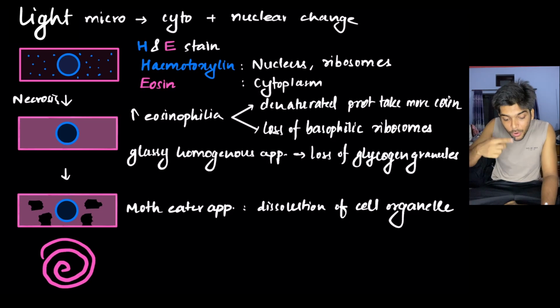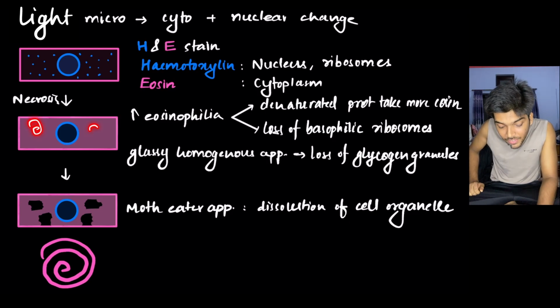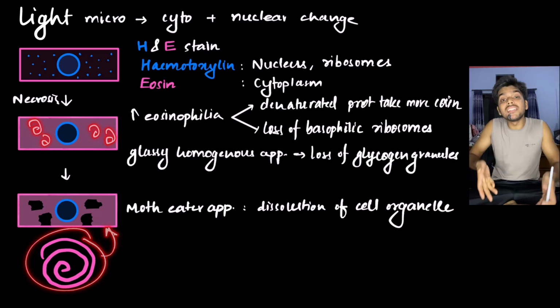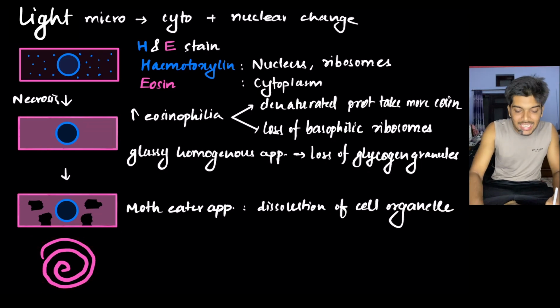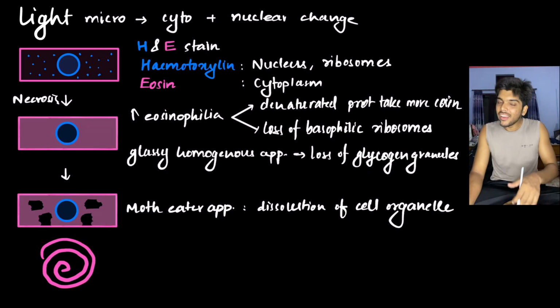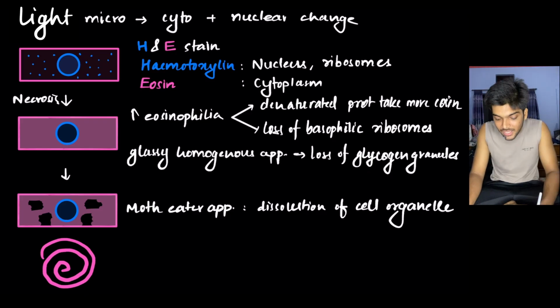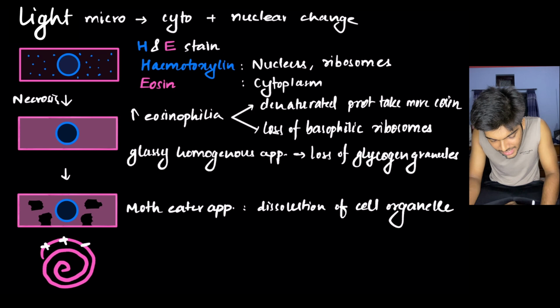Previously, under electron microscopy, these myelin figures were obtained from cell organelles. This myelin figure is obtained from the cell itself, so it is much larger. But still, it contains phospholipid. And when phospholipid gets broken down, what happens? Phosphate ions are released. They are negatively charged. They attract calcium ions. So calcium ions go and stick to this myelin figure. The same thing is happening here as well.